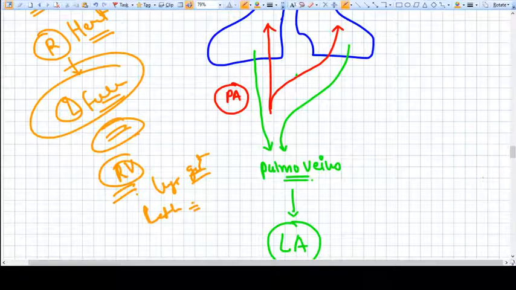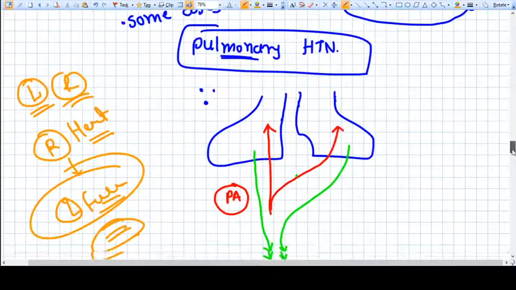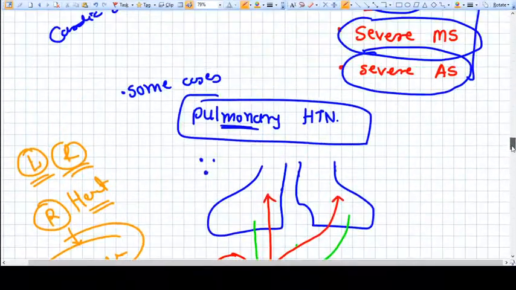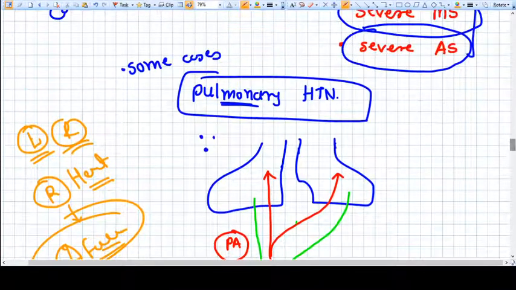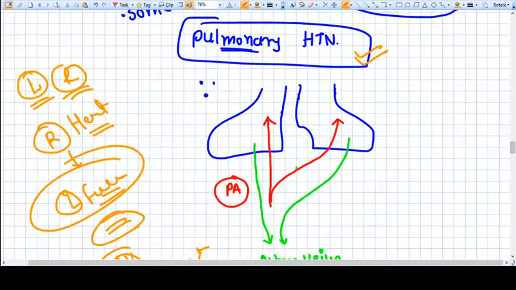That's why there is hypertension in the pulmonary vasculature. So whenever we see that there is pulmonary hypertension, we should know that something is going wrong with the left heart function, that is the left ventricle.